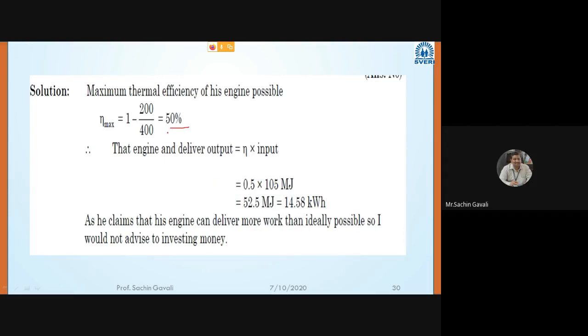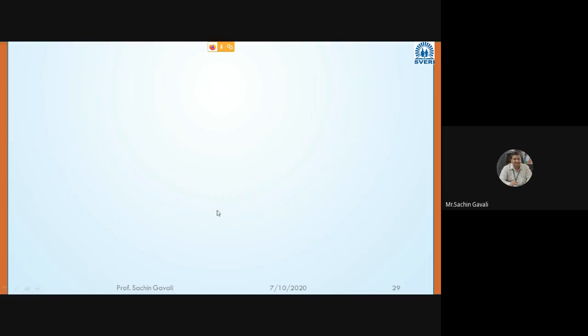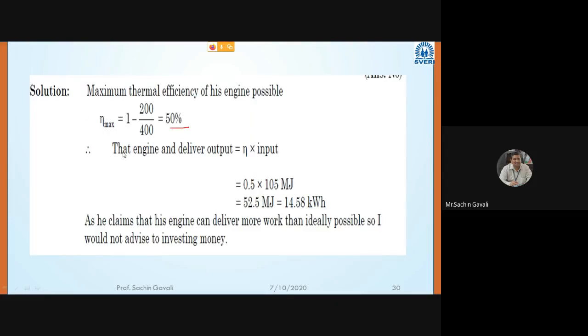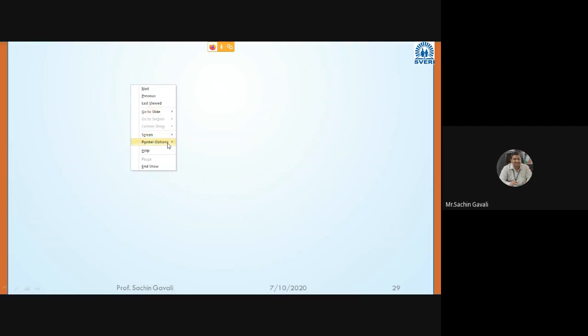So the maximum efficiency is going to be 50%. Okay, we'll solve. Efficiency, eta Carnot, the Carnot engine efficiency, is equal to T1 minus T2 divided by T1.